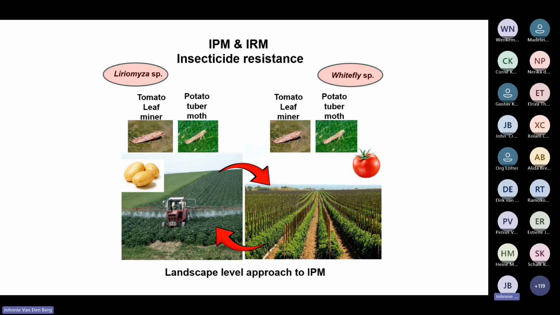And we need to start thinking at a landscape level of how we're going to manage pests, because everybody knows of the issues about insecticide resistance in these two crops. And that's why we need to do integrated pest management. And of course, Liriomyza and whitefly also, on both crops. We need to address that in a way.